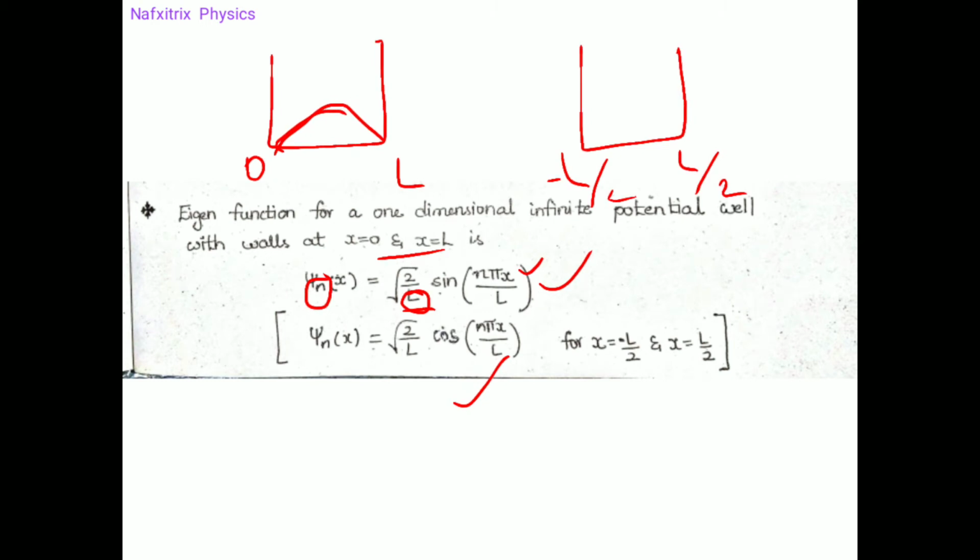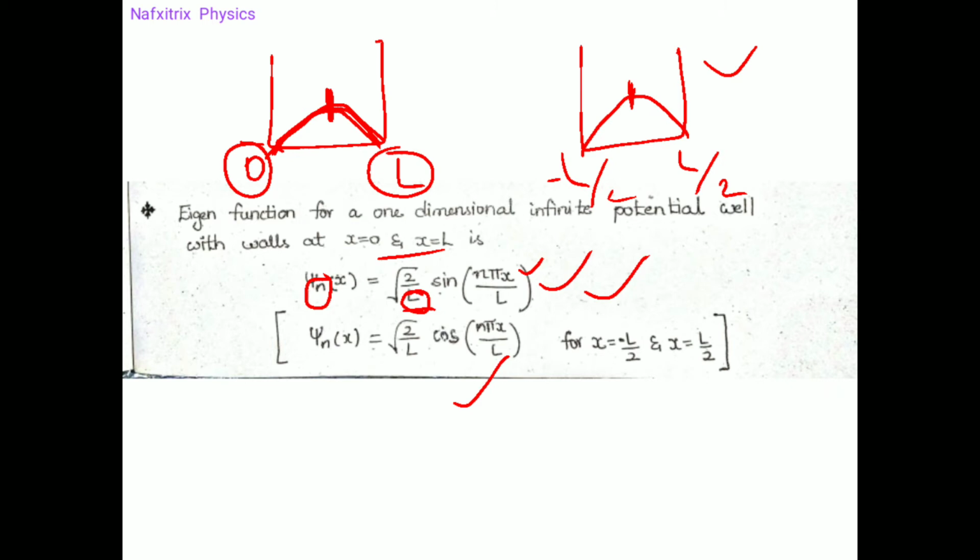This is the eigenfunction for the eigen energy. This is the eigenfunction shape, that is the probability curve you can see here, the probability or eigenfunction, whatever we can say. The maximum probability of finding the particle would be here in the middle. In this scenario too, the probability of finding the particle would be maximum in the middle for the first energy level, the ground state.